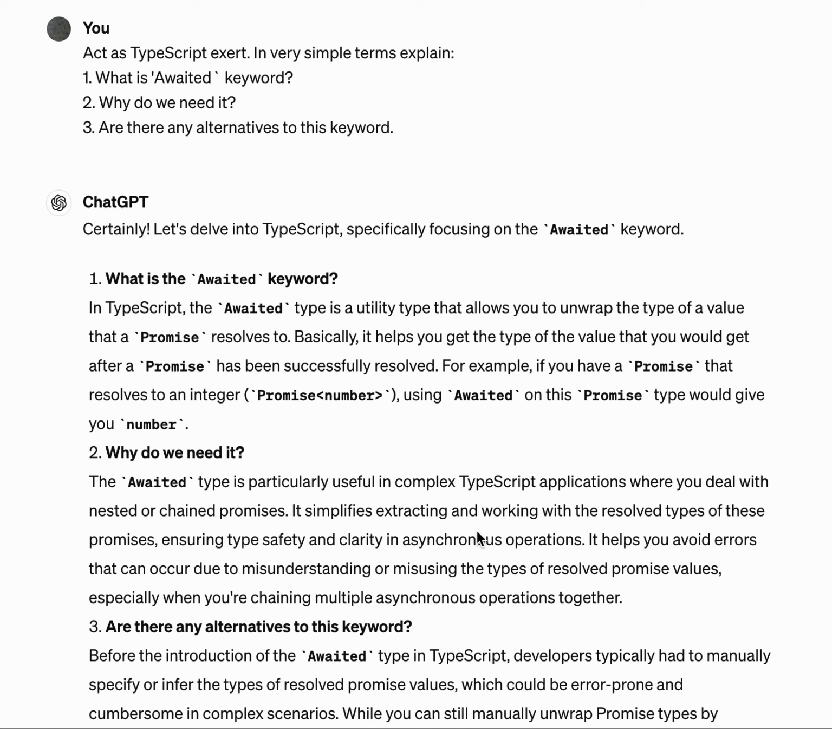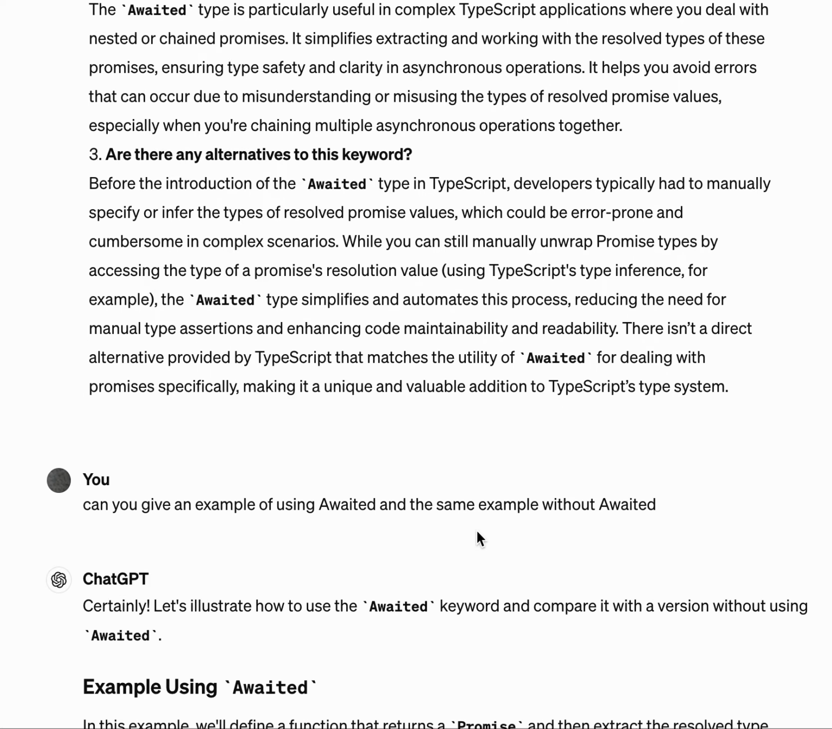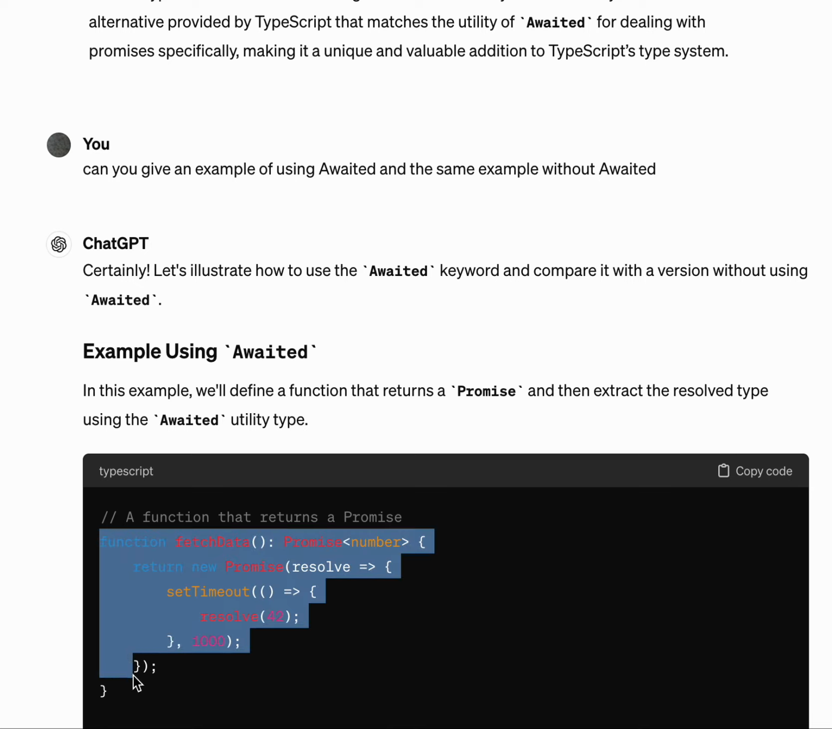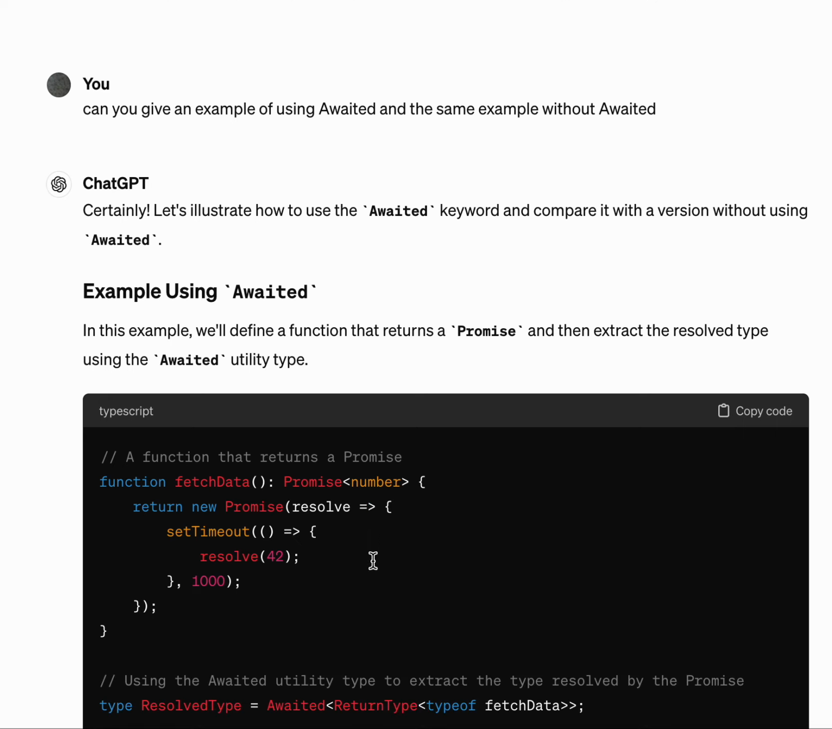It is very confusing when you describe it. So let's have a look at an example of how we can use it. Say for example you have a function, right? And the function returns you a promise of type number.